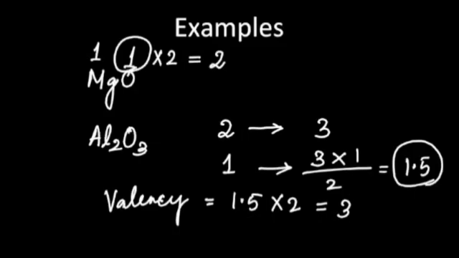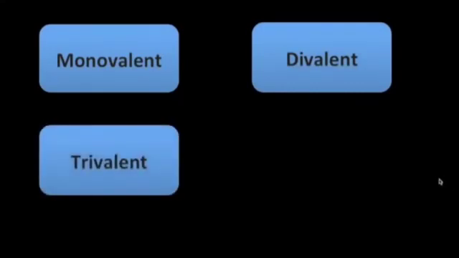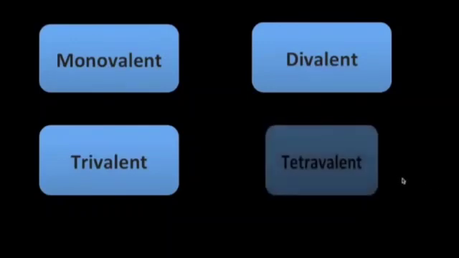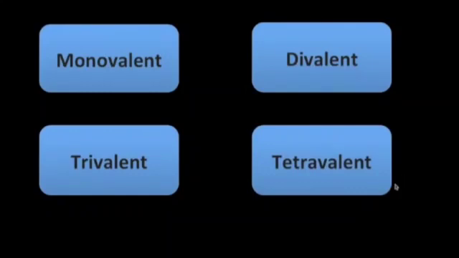So there are some elements which have only single valency. There are some elements which have variable valency. So we are going to learn about those variable valencies also. Now suppose any element has valency 1, that is called a monovalent element. Some elements have valency 2 like zinc, that is a divalent. Some are having valency 3 like aluminium, so they are trivalent, and so on. If you have valency 4 like carbon, that is called tetravalent, and so on.